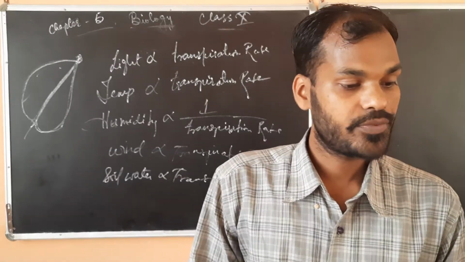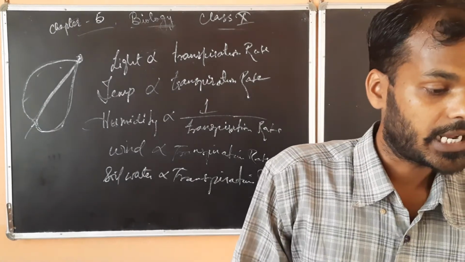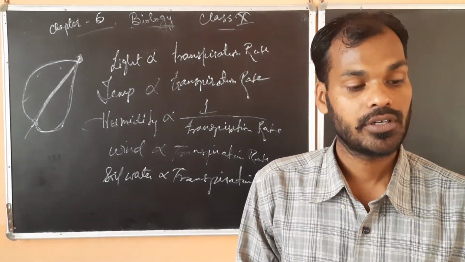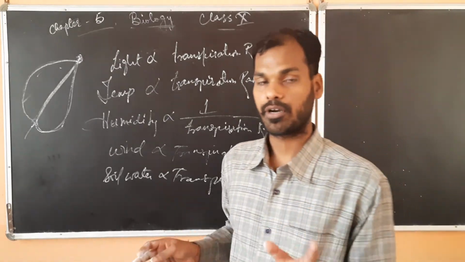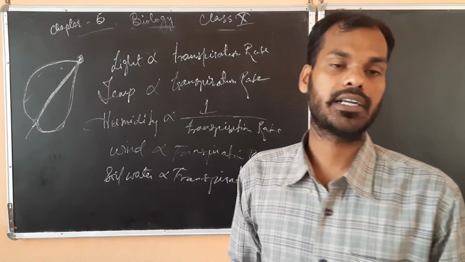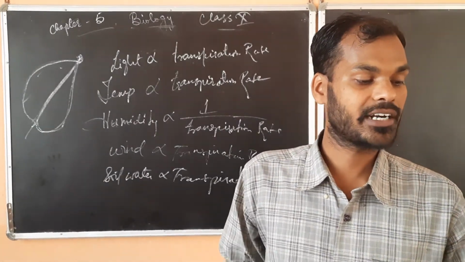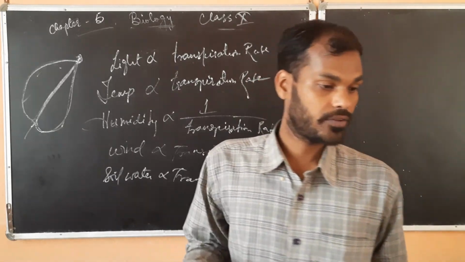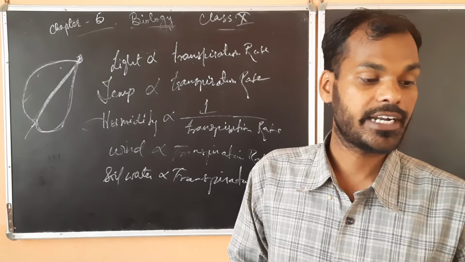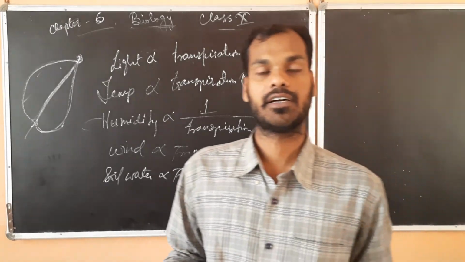It is very commonly observed on the tips and edges of the leaves of grass, wheat, rye, barley, colocasia and tomato, early in the morning. So this is about the guttation process, and the definitions of transpiration and guttation are given. Then bleeding and guttation: bleeding is the exudation of liquid from cut or injured parts of the plant, such as date palm and Palmyra palm. That is called bleeding.